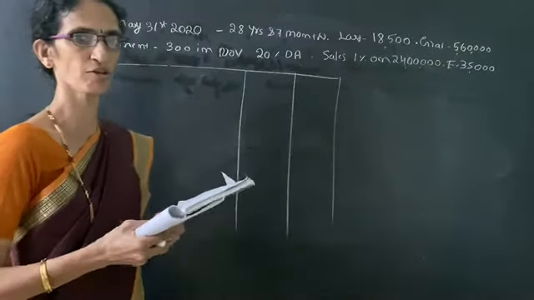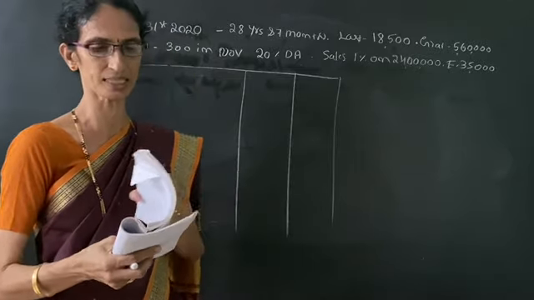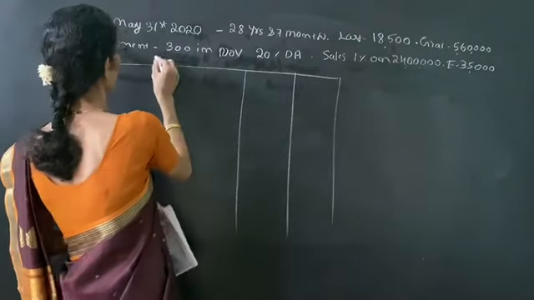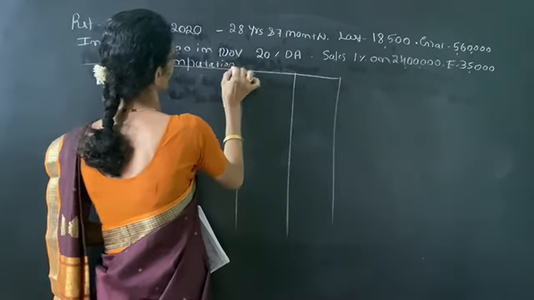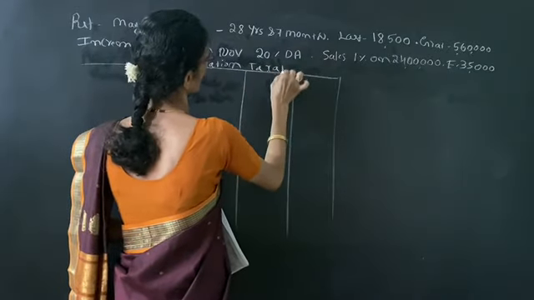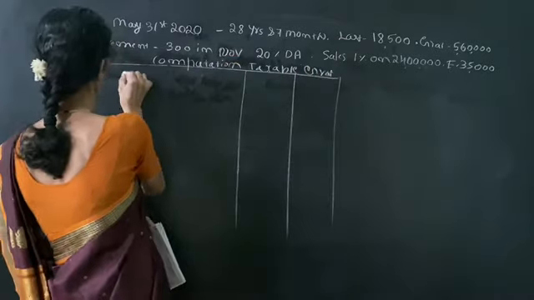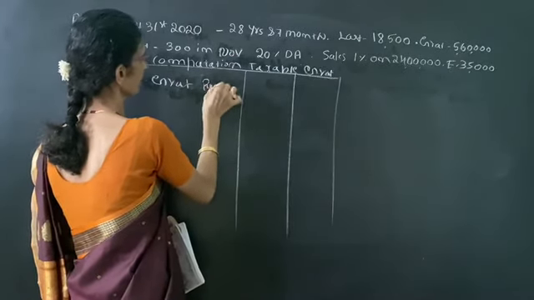Now we can solve the problem. In the first case, that is if she is covered under the Gratuity Act, computation of taxable gratuity. So rules. First we have to write actual gratuity received.